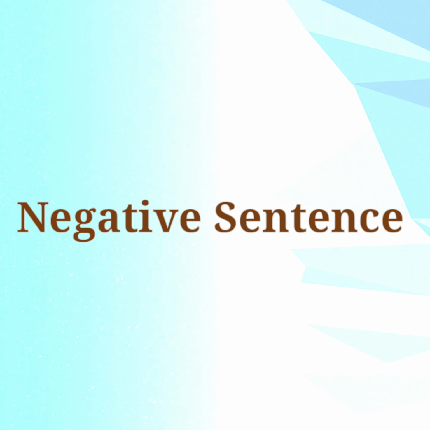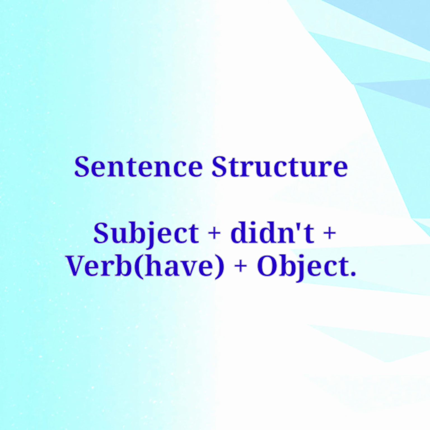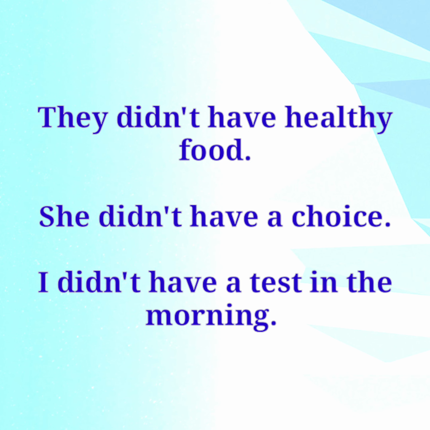So guys, let's start with negative sentences. In this case, we use did not and have. As did is second form of do and have is first form, the rule is always the same. We use did not plus first form. So have is first form of had. That's why have has been used here. The sentence structure for the same is subject, didn't have, object. The examples are: they didn't have healthy food. She didn't have a choice. I didn't have a test in the morning.